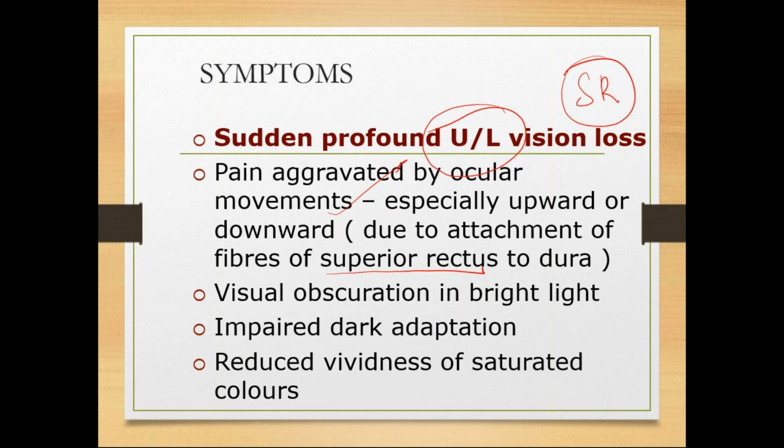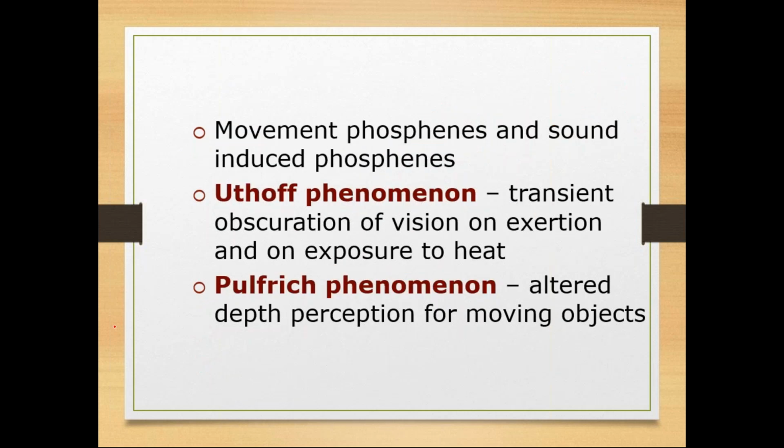Visual obscuration in bright light, dark adaptation will be impaired and reduced vividness of saturated colors. So there is something called phosphenes. What are these phosphenes? You stare at an object for a long time, like 10 to 20 seconds, and after that you close your eye.